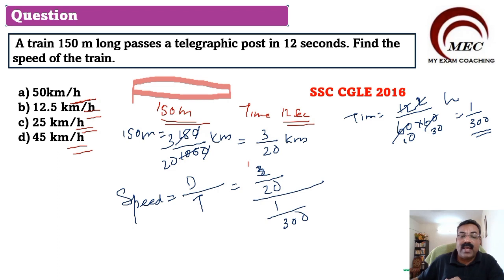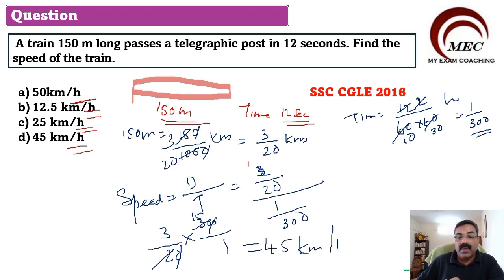So you can do it like this: 3 by 20 multiplied by 300 by 1. You can cut this 0 and 0. You can cut this 2 with the 30, 15 times. So 3 into 15, we will be getting 45 kilometer per hour.